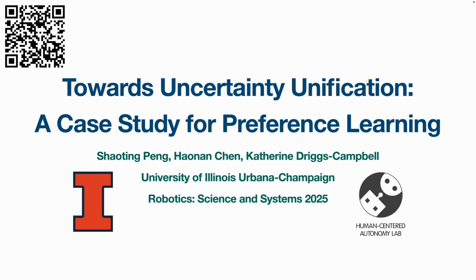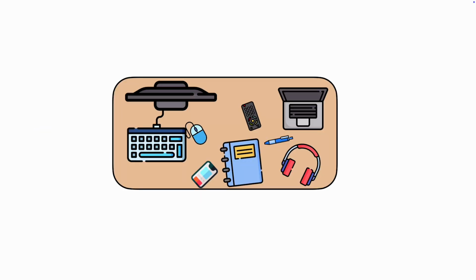This is our work, titled Towards Uncertainty Unification, a case study for preference learning. Preference learning, as the task of learning a reward function from a set of items with known preference relationship, has become increasingly popular in robotics.